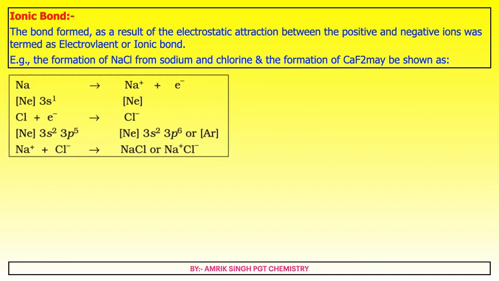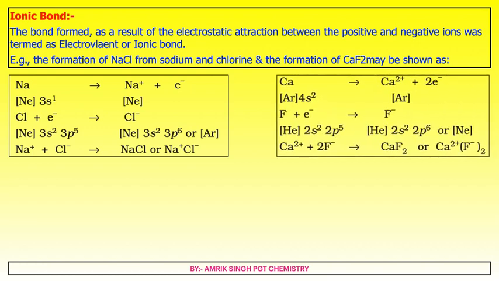First of all, NaCl. Na has outer electron configuration [Ne]3s1, loses one electron and achieves the noble gas configuration, Na+ and e-. Similarly, this electron which is lost by Na is gained by Cl. Cl has [Ne]3s2 3p5, and after gaining one electron it gets the noble gas configuration, that of argon, 3s2 3p6. Na+ will be attracted by Cl- and NaCl will form. This electrostatic force of attraction between Na+ and Cl- is called ionic bond.